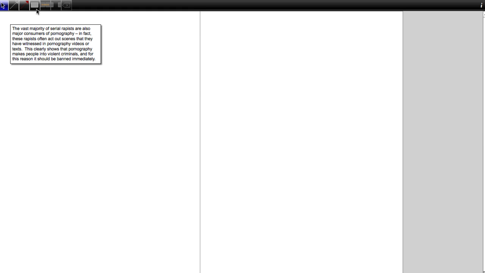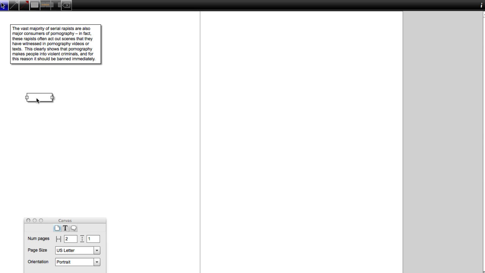And the first thing I'm going to do is create a text box and copy into that text box the conclusion that we determined, we isolated and paraphrased back in step 2. I'm just going to copy it right in there and clean it up a little bit. Let's make that a little bigger and take off that quotation mark, give it a number. As usual, we'll call the conclusion number 1.